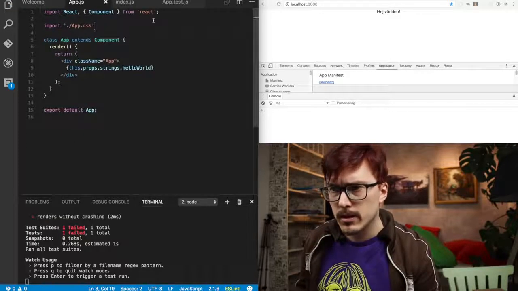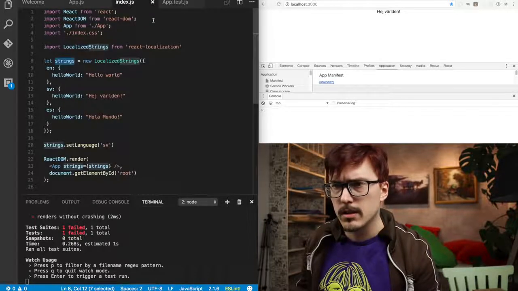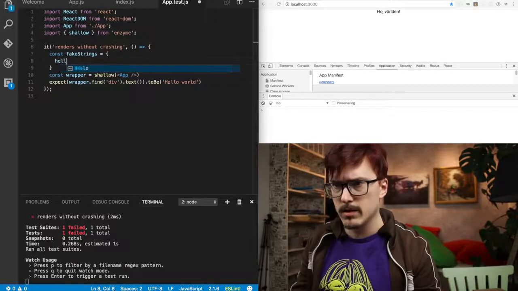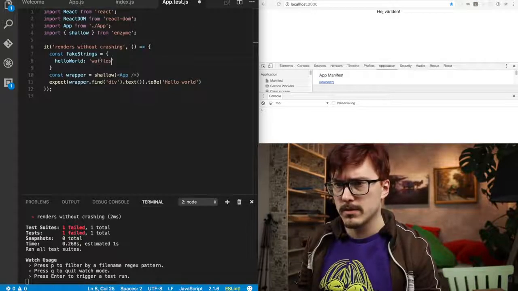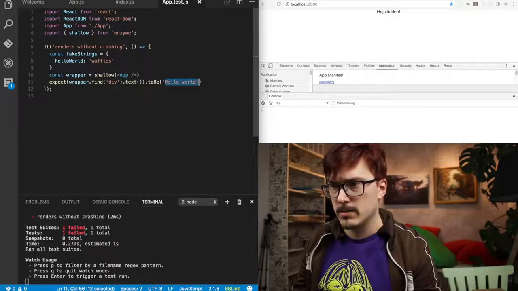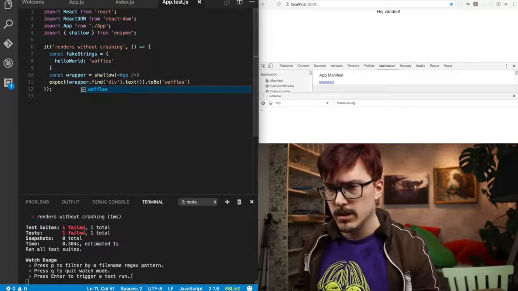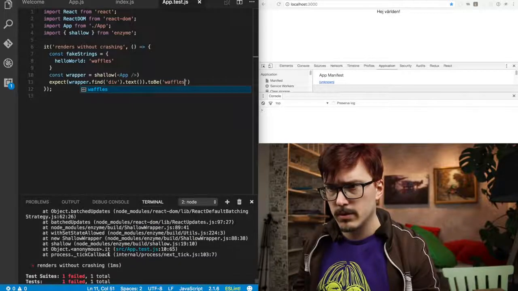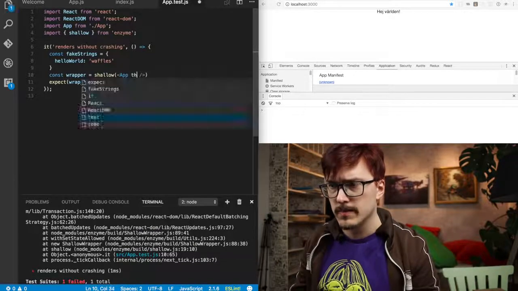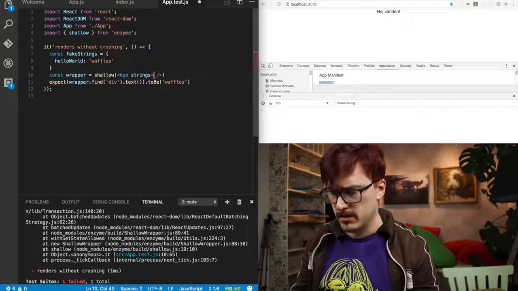And how does it look? It looks for just hello world, right? So it's gonna be hello world, and it's waffles, and it's going to be waffles. What? Why does it fail? We're not injecting it yet. Hang on. Strings.